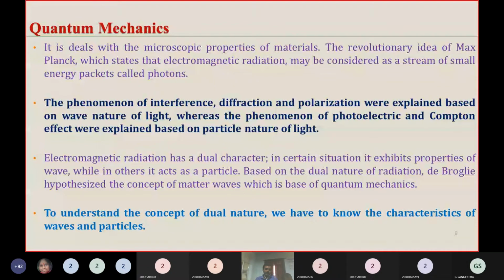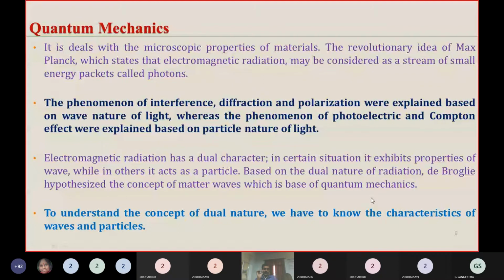Now coming to the third point. Electromagnetic radiation has dual character, as already discussed. In certain situations it exhibits properties of a wave, while in others it acts as a particle. Based on the dual nature of radiation, de Broglie hypothesized the concept of matter waves, which is the base of quantum mechanics.